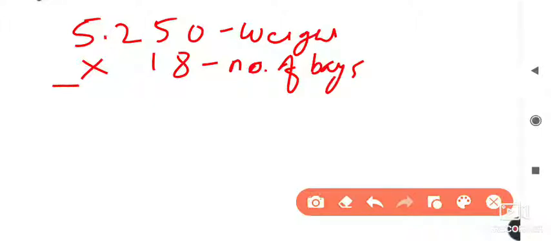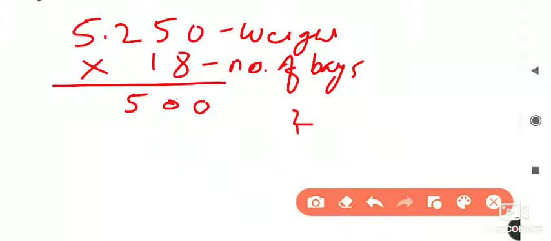First of all, if I do the multiplication of this, then 18 0s are 0, 18 5s are 90. So 0 is here, 9 I will write here for the carry, for your understanding. Otherwise you can write it upside also, but you can keep it in your mind, otherwise write it aside. Then 18 2s are 36, and 36 plus 9 is equal to 45. So 5 is here, and 4 is carry.